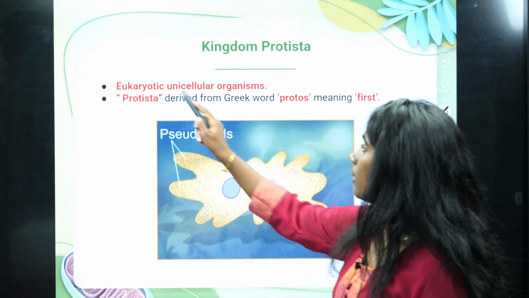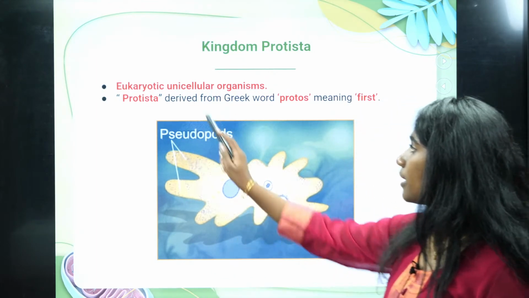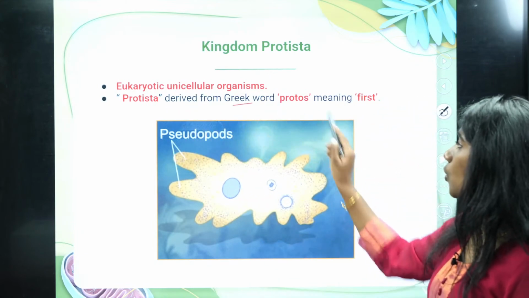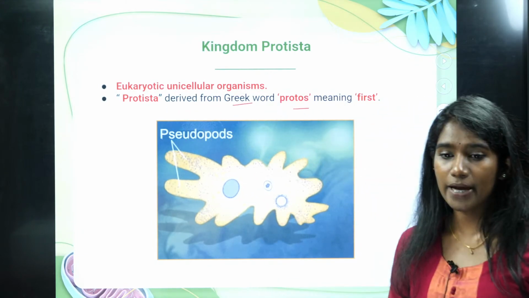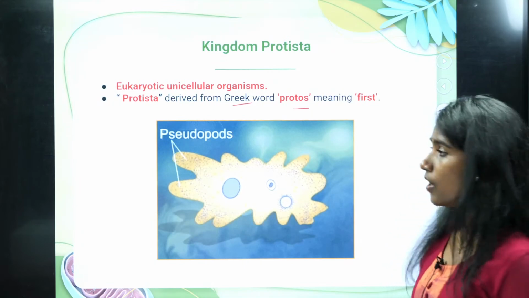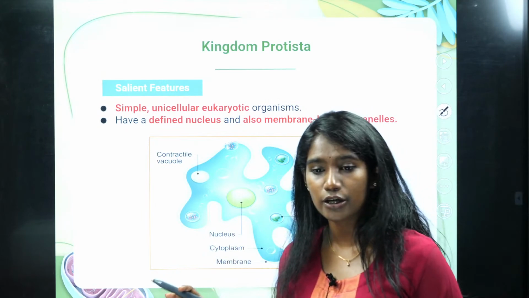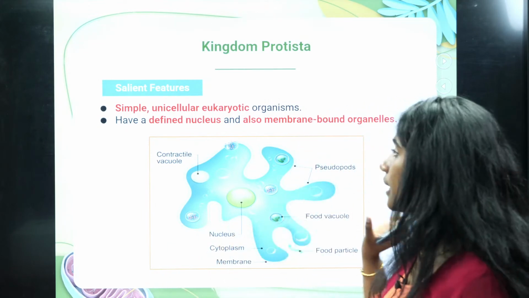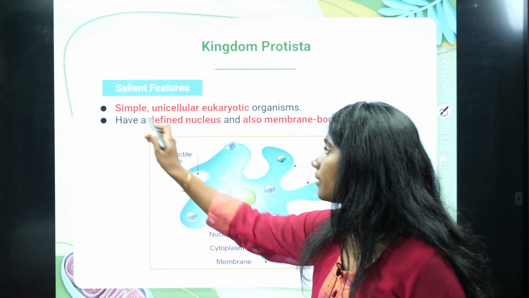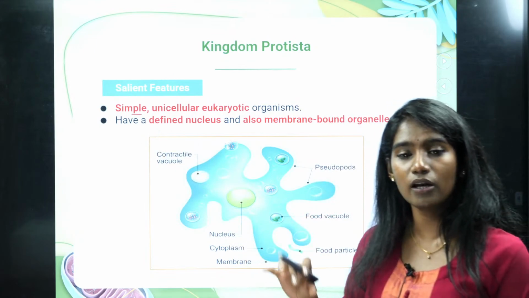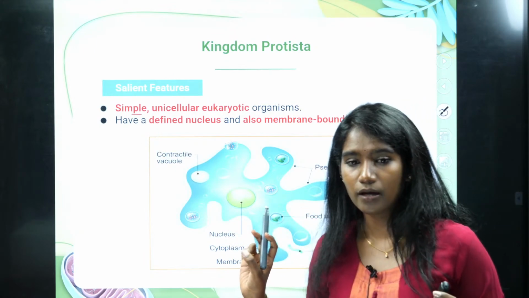So here, eukaryotic unicellular organism, Protista, is derived from a Greek word protos, meaning first. Okay, fine. Now what are the features of this kingdom Protista? See here, they are simple, unicellular eukaryotic organisms.